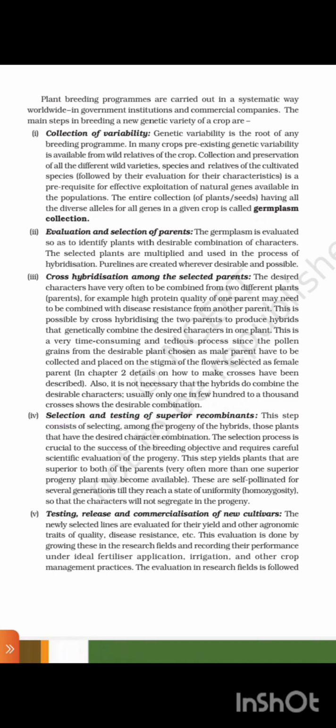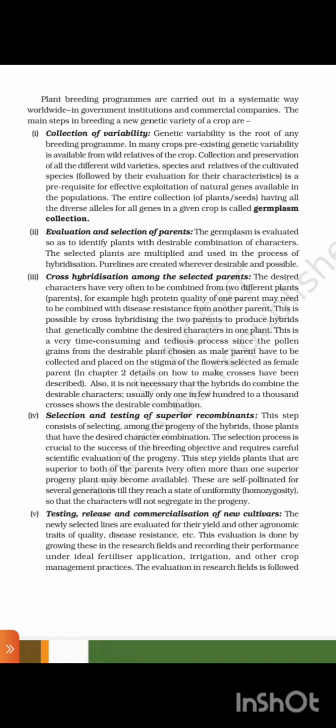4. Selection and testing of superior recombinants. This step consists of selecting among the progeny of the hybrid those plants that have the desired character combination. The selection process is crucial to the success of the breeding objective and requires careful scientific evaluation of the progeny. This step yields plants that are superior to both of the parents. Very often, more than one superior progeny plant may become available.